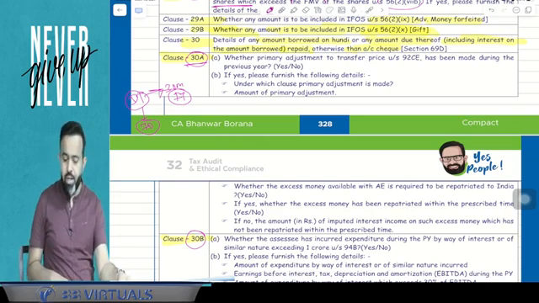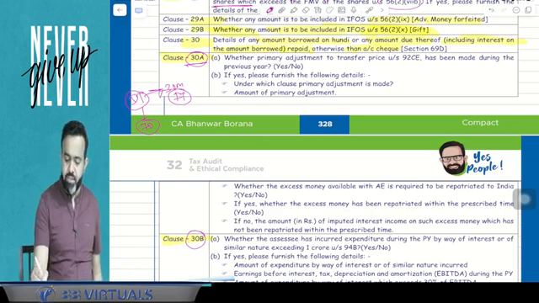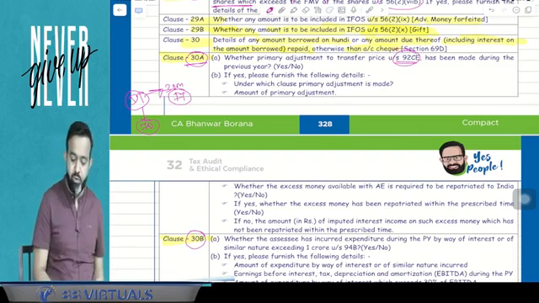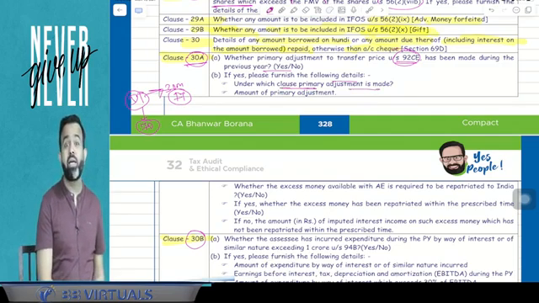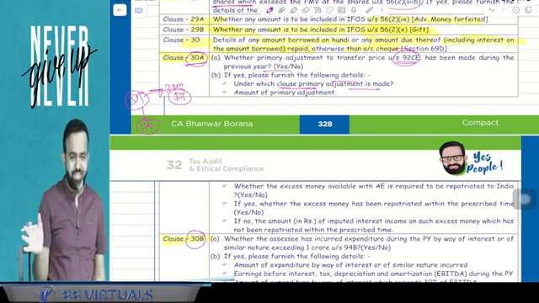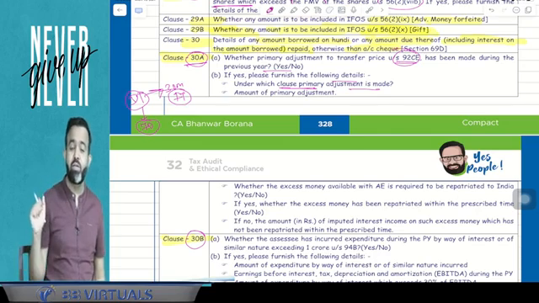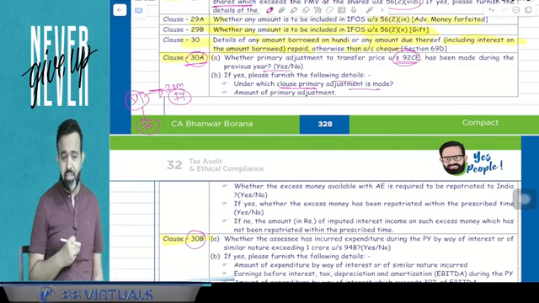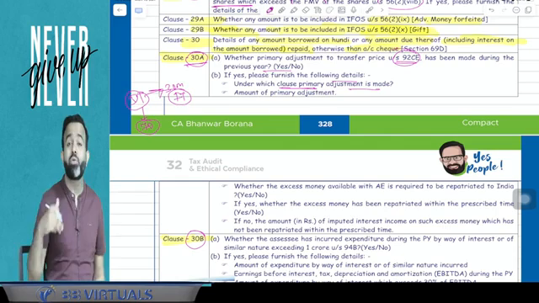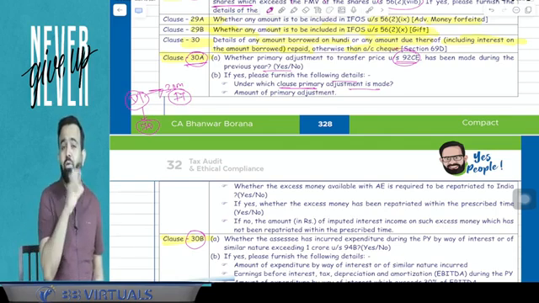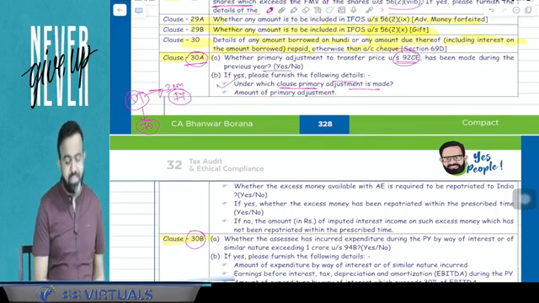Here, whether a primary adjustment to the transfer price under section 92CE has been made during the previous year, yes or no? If yes, then furnish the following details, under which clause the primary adjustment is made. You know that there were five clauses in transfer pricing: one was suo moto made by the assessee, or made by the assessing officer or appellate authority through an order, or due to an APA advance pricing agreement, or due to MAP, or due to the safe harbour rule. How that primary adjustment is made, you have to select here.